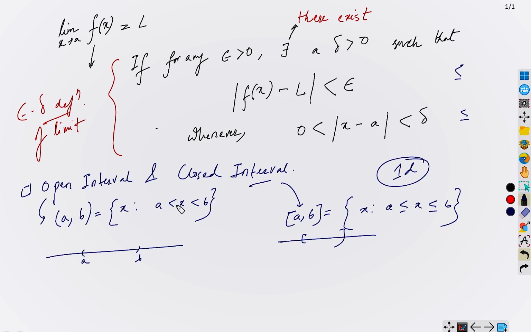Everywhere you will find a strictness, that is an open interval kind of thing, okay? So the definitions of limit, continuity, differentiability, or any fundamental definition defining some concept, you will encounter this open interval kind of thing, okay? Therefore, studying the open interval is very important.